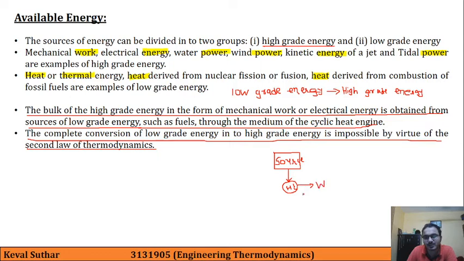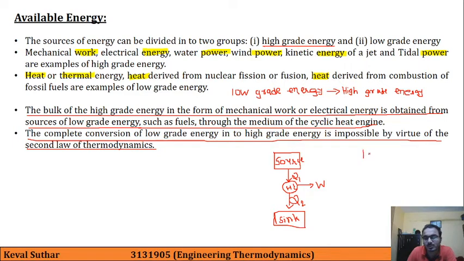Then as per the second law of thermodynamics, some heat must be rejected to the sink. Here Q1 is low grade energy and W is high grade energy. As per the Kelvin-Planck statement, Q2 must be rejected. That's why there is no complete conversion of low grade energy into high grade energy.